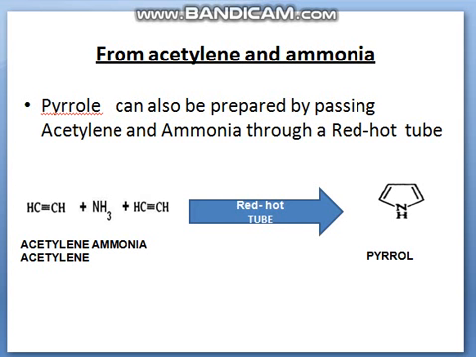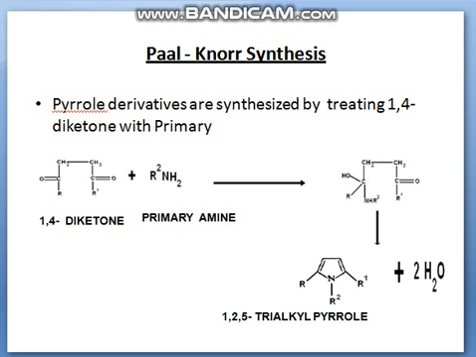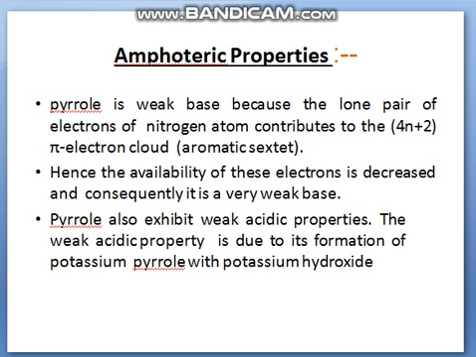Then pyrrole can also be obtained by passing acetylene and ammonia through a red hot tube. So this is acetylene and ammonia. We are passing it through a red hot tube. Then we get pyrrole. Pyrrole derivatives are synthesized by heating 1,4-diketone with a primary amine. Here is the reaction.